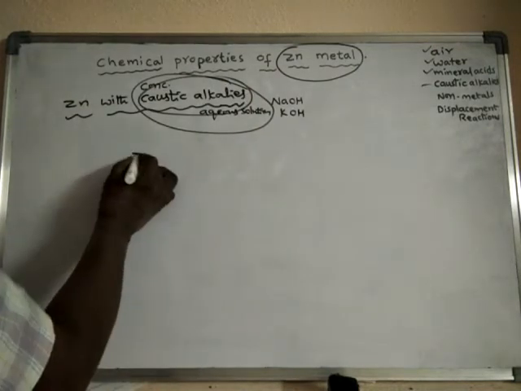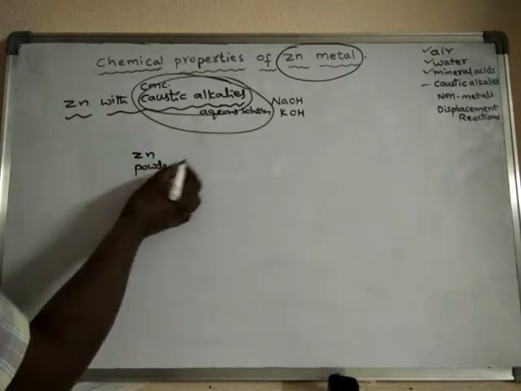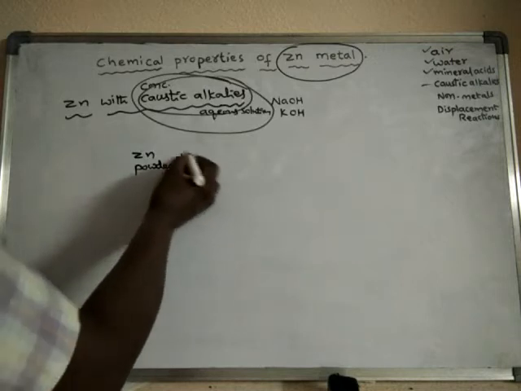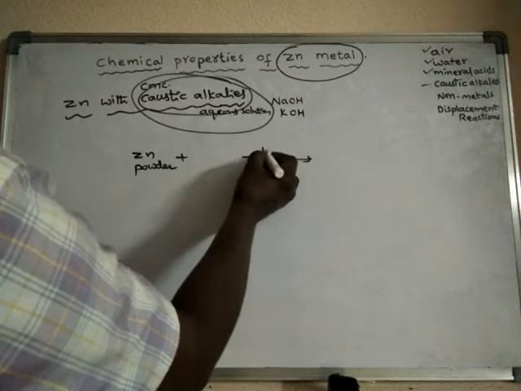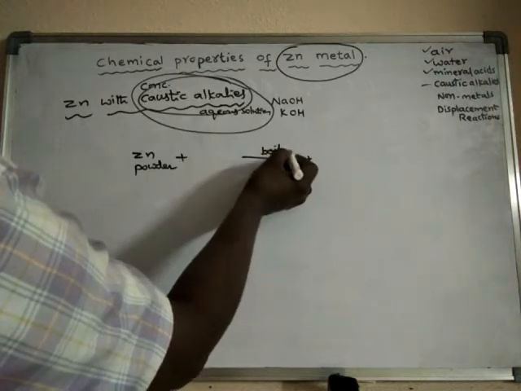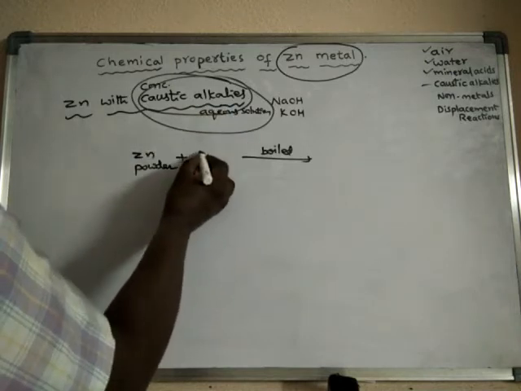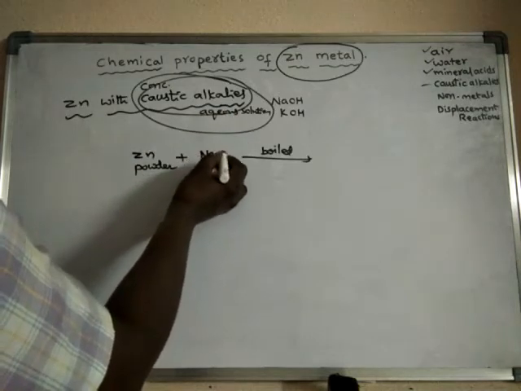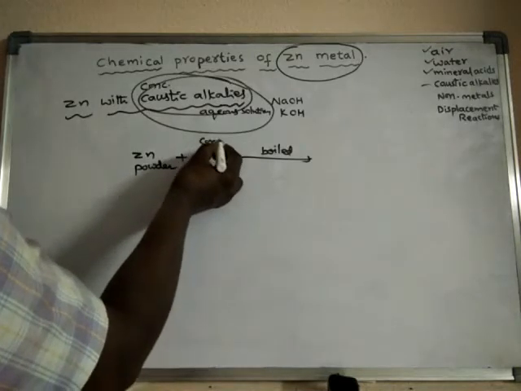When zinc powder is mixed, or else boiled, with concentrated caustic alkalis like sodium hydroxide, a concentrated aqueous solution,